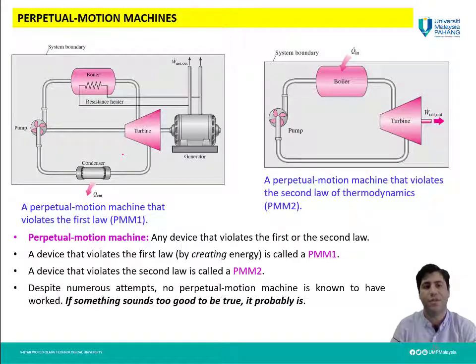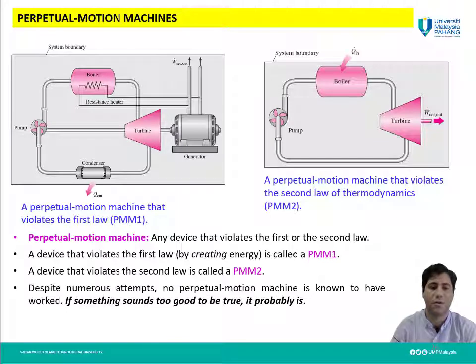There are many proposals for the invention of these types of devices. There are two problems with this kind of device. Some of them violate the first law of thermodynamics, where it is supposed that energy is created by itself, and some of them violate the second law of thermodynamics. According to which law is violated by the proposed machine, we call them PMM1 and PMM2.